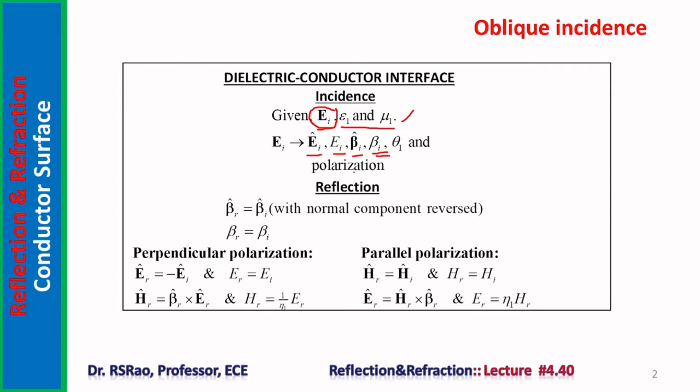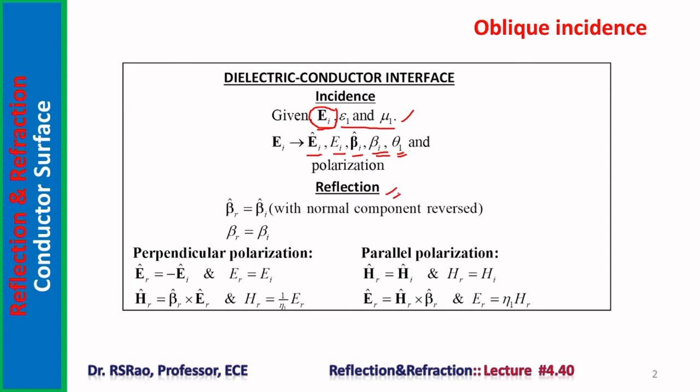With this information, we are asked to find out electric and magnetic vectors in the reflected wave and also the other field vector of the incident wave. Note before going further, Snell's law says angle of incidence is angle of reflection. So now we know the angle of reflection also, once theta is known.